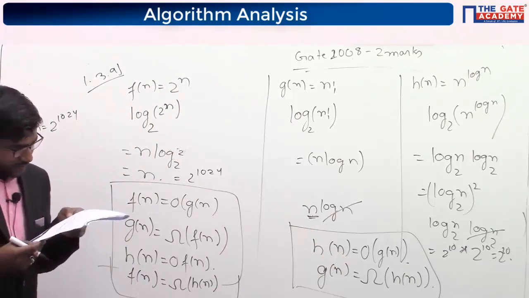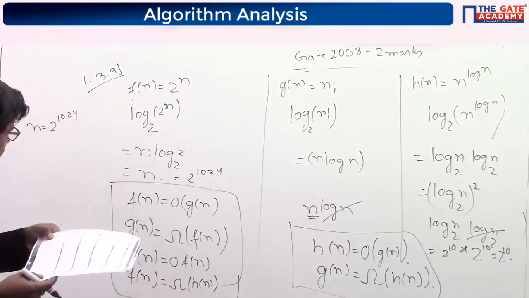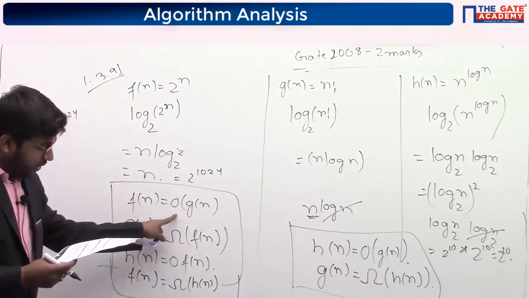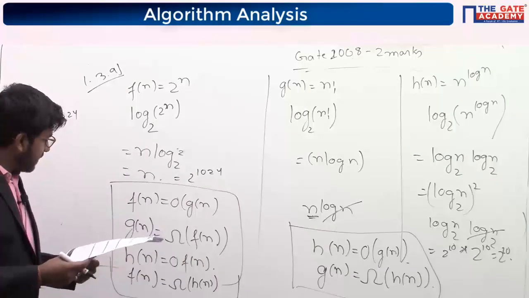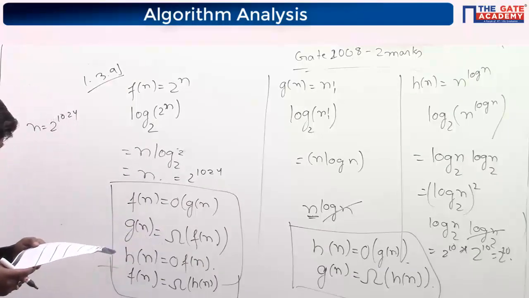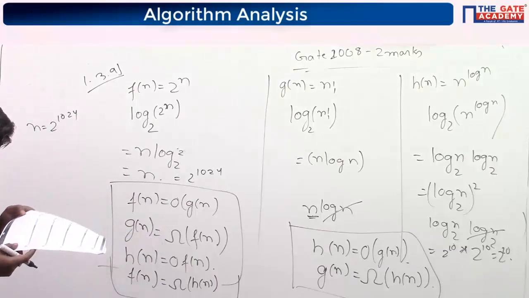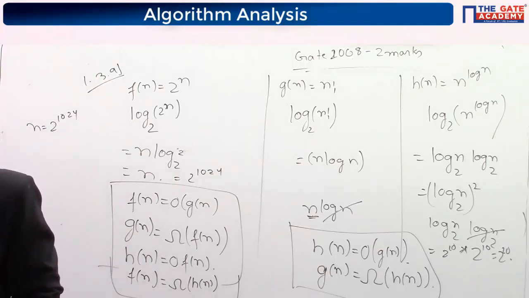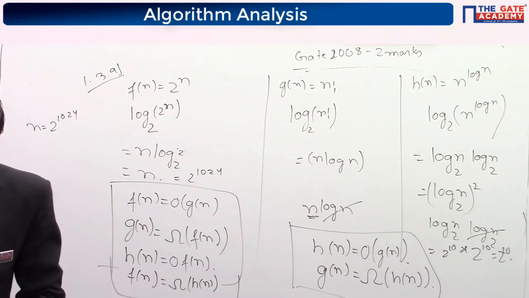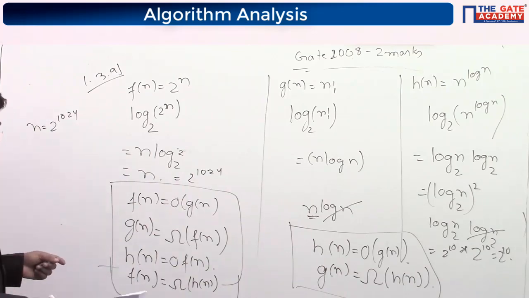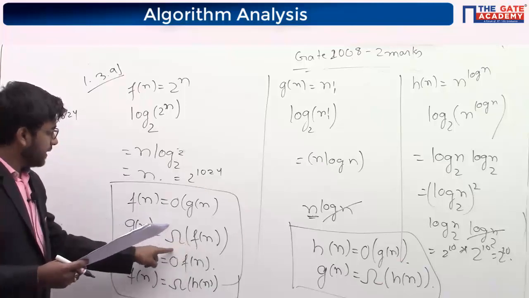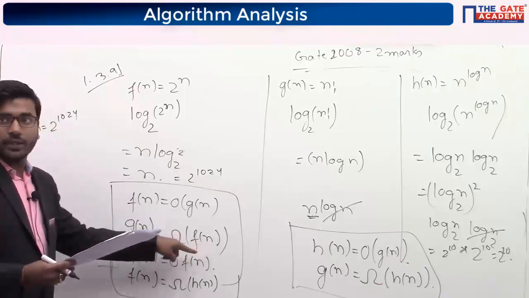Now B is saying Fn is omega of Gn, but Fn is big O of Gn. B is incorrect because of first. Now C is saying Gn is big O of Fn. No, Gn is not big O of Fn.